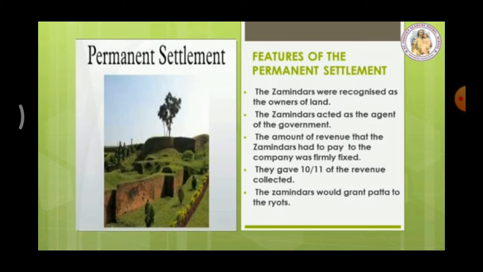These zamindars would give 10 out of 11% of tax to whom? To the government. The zamindars would grant patta. What is the meaning of patta? For houses, government will give one written agreement, that is only called patta. The zamindars would grant patta to the ryots. Ryots means people. All judicial powers were taken away from the zamindars. These zamindars don't have any judicial power.